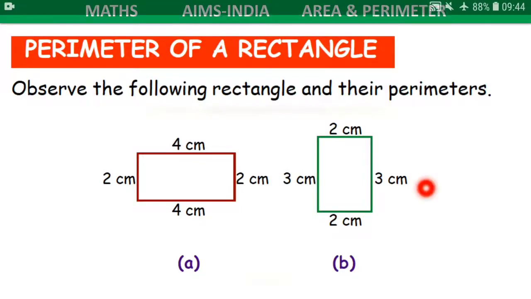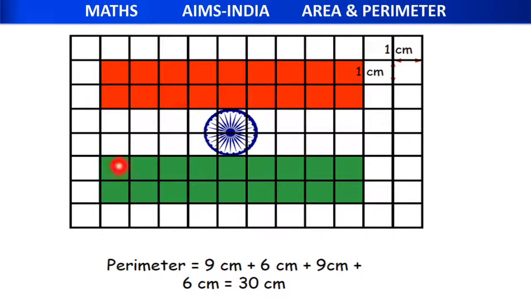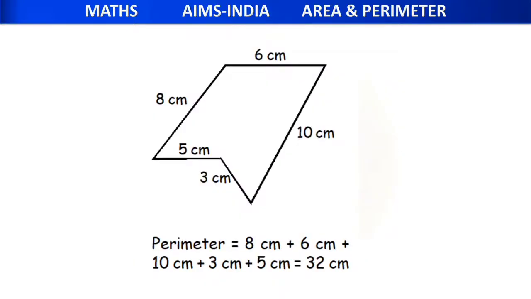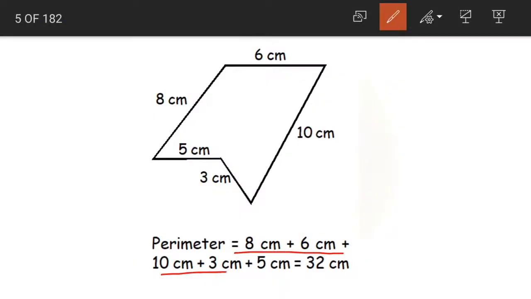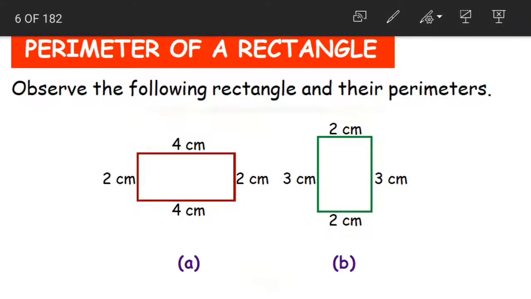Now when it comes to the perimeter of a rectangle, what did we learn just now? We have already found out the perimeter of this flag, which is in the shape of a rectangle, by using a basic rule, that is adding the lengths of the sides. But for the rectangle and square, children, we have specific formulas.